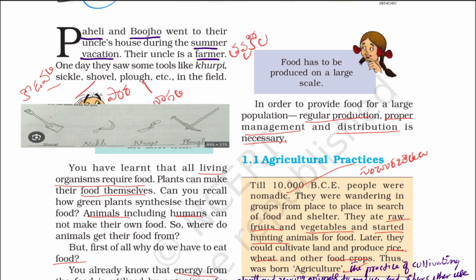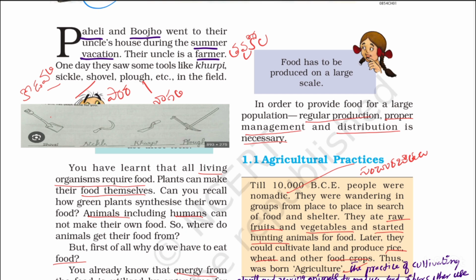You have learnt that all living organisms require food. Plants can make their food themselves using photosynthesis. Green plants perform photosynthesis and make their own food materials, so they are called autotrophs.